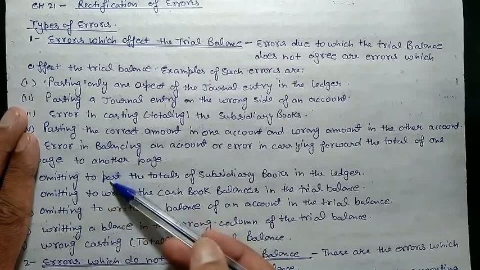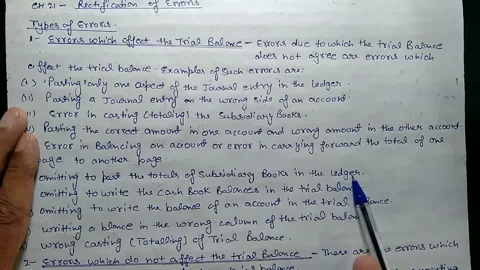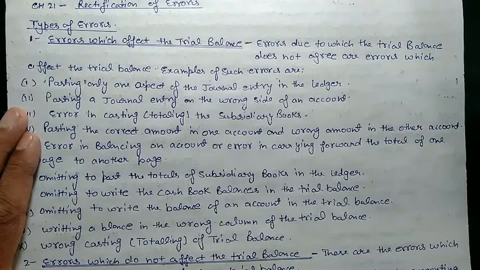Next is omitting to post the total of subsidiary books in the ledger. For the ledger account, we have to post all the transactions. If we have a purchase ledger, in the purchase ledger we will post purchases for cash and purchases for credit also, whatever we purchased on cash or on credit. Purchase for cash we take from the cash account because we are paying, so there is an outflow of cash.